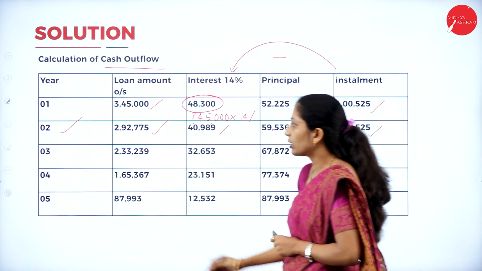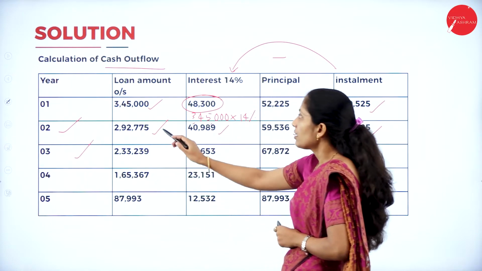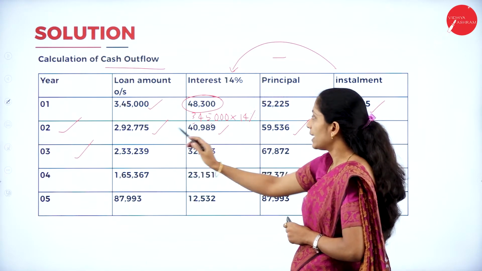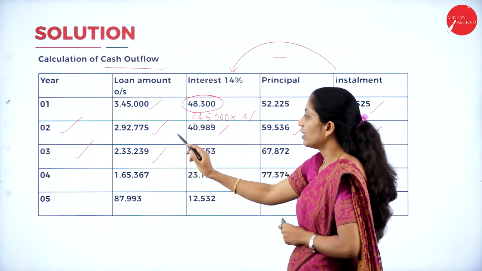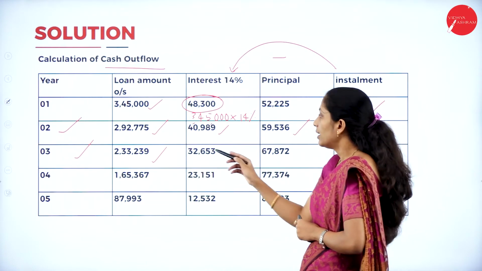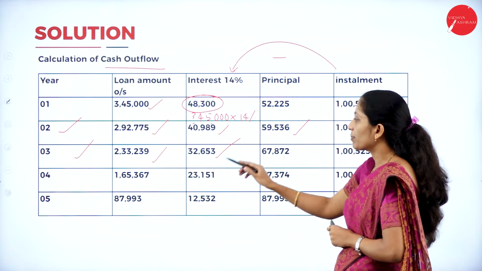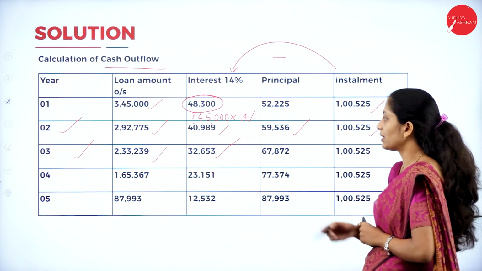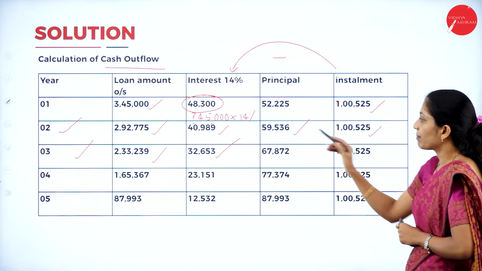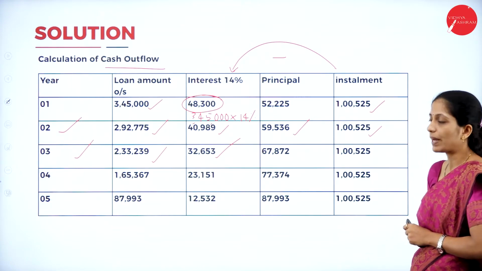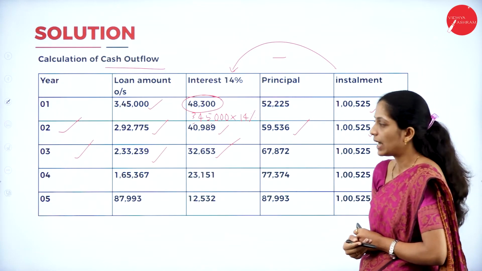In the same way for the third year also, loan amount outstanding in the second year minus principal will get the loan amount outstanding in the third year. Next calculate the interest. Loan amount outstanding into 14% will get 32,653. Now installment minus interest will get the principal amount, that is 67,872.